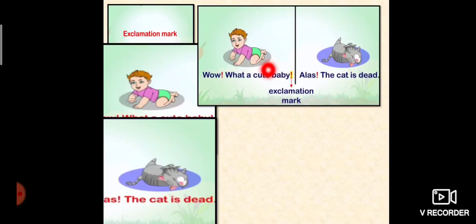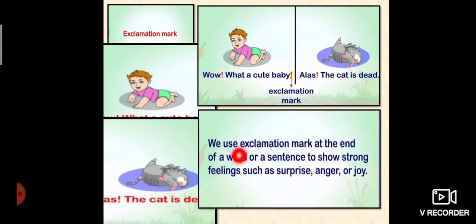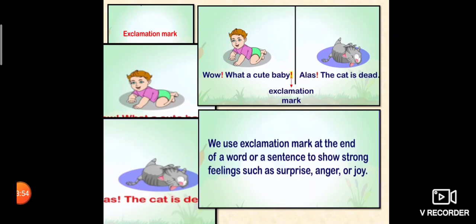So, wow, what a cute baby. Alas, the cat is dead. This ends with an exclamation mark. We use an exclamation mark at the end of a word or a sentence to show strong feelings such as surprise, anger or joy. So hope, my dear students, exclamation mark is clear to you.